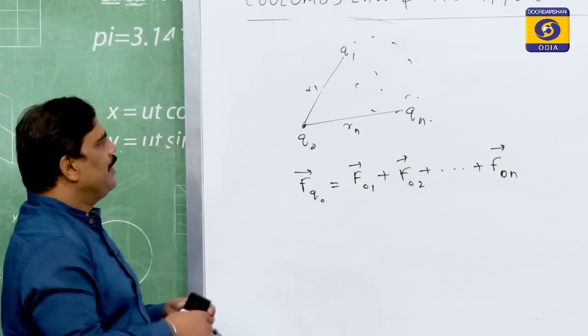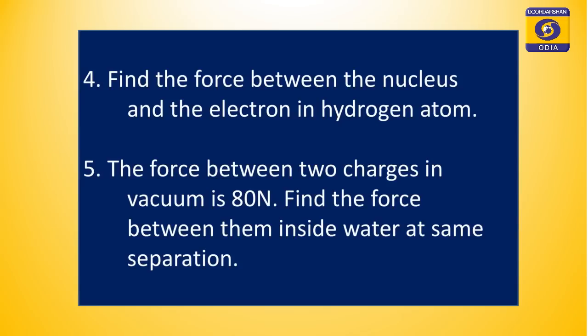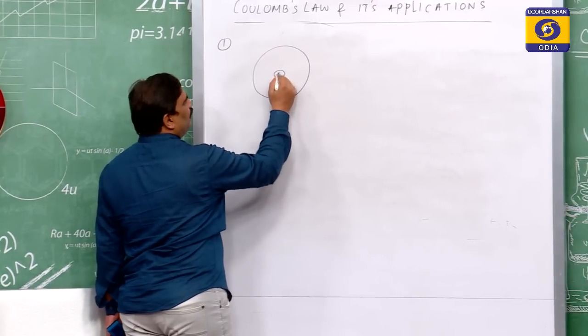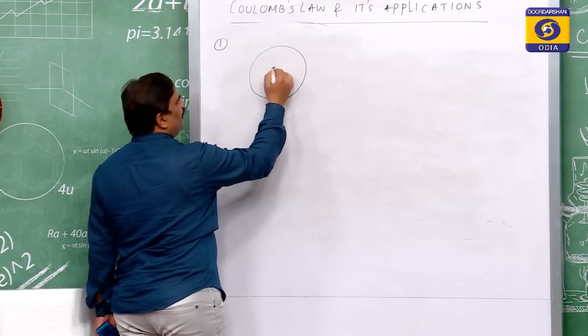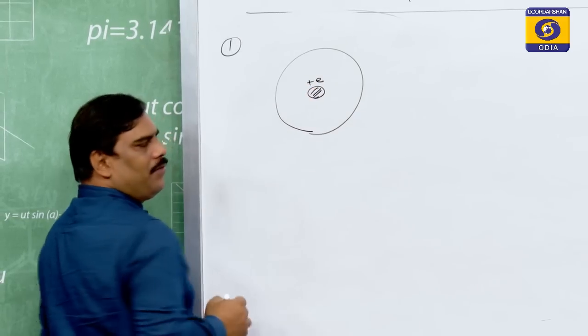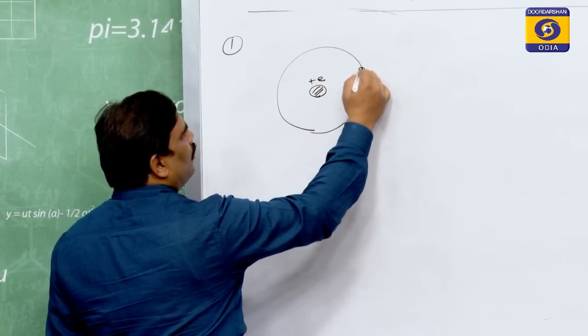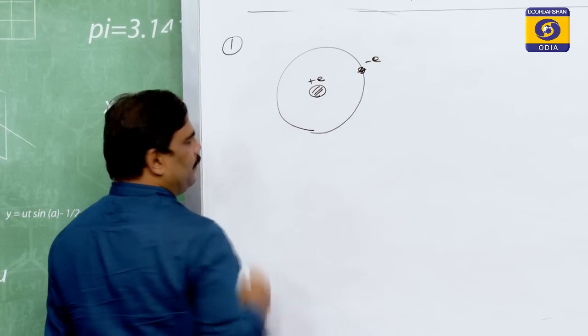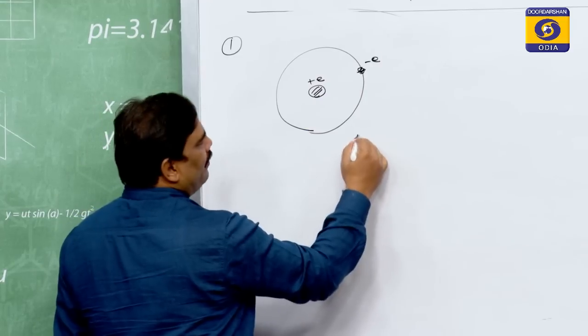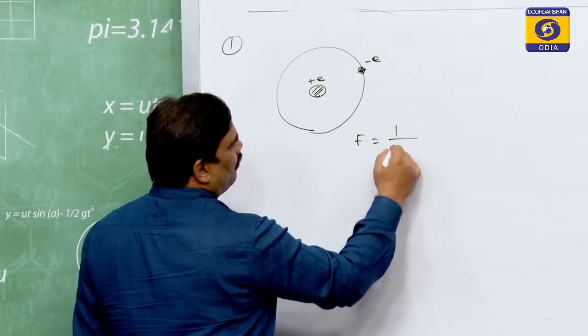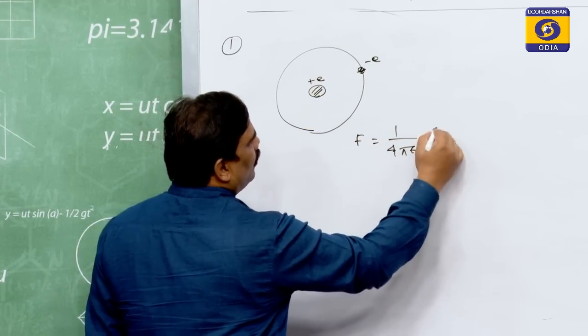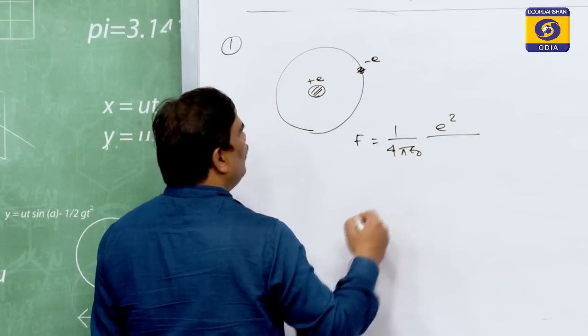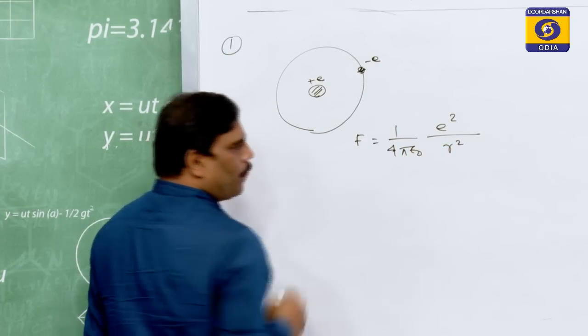Let us take some examples. My first example is: find the force between the nucleus and electron of a hydrogen atom. Suppose this is my hydrogen atom. We know the nucleus of the hydrogen atom has a charge of plus e and the electron has a charge of minus e. So, my force will be F equal to 1 by 4 pi epsilon naught, q1 q2, which is e square, divided by r square.